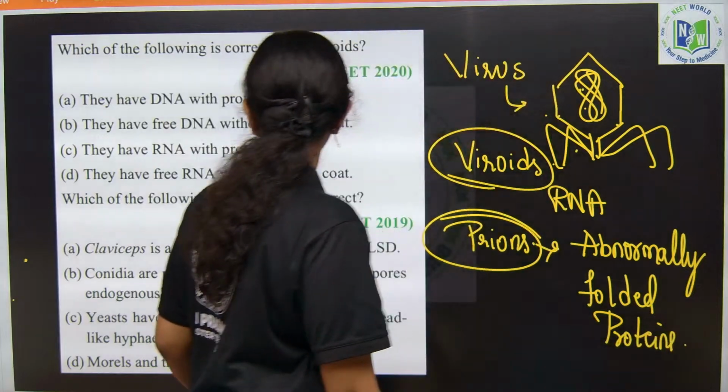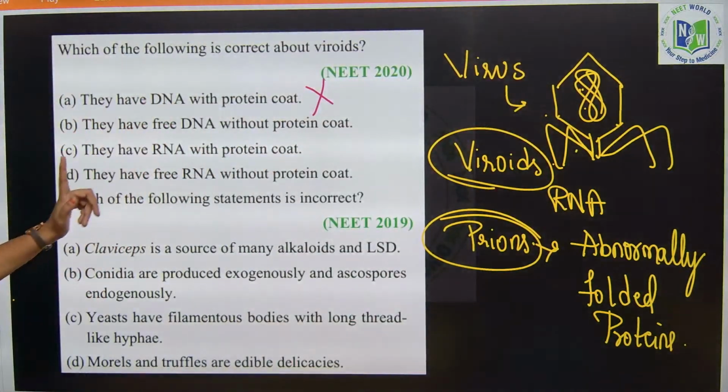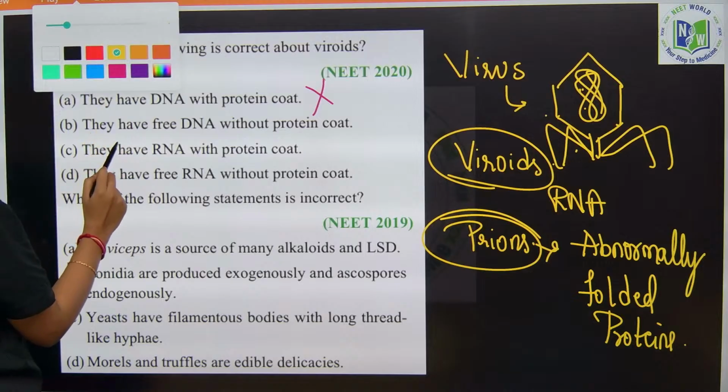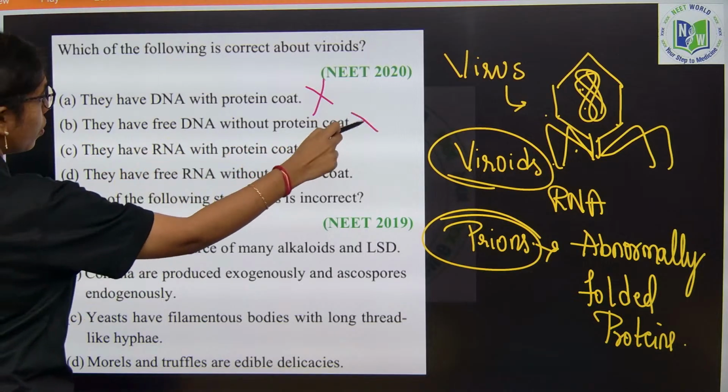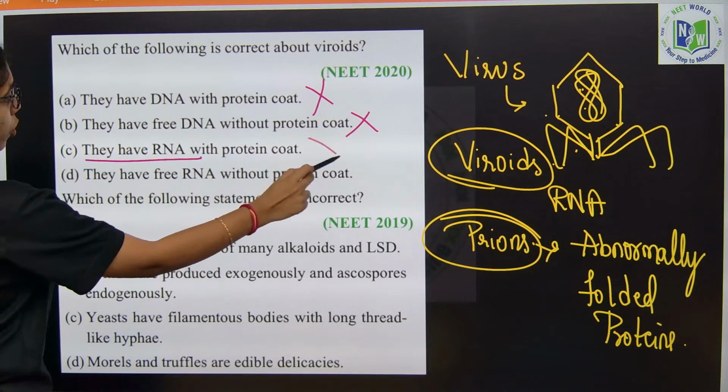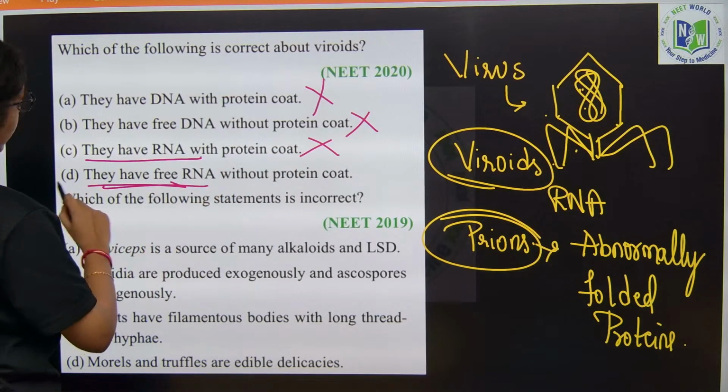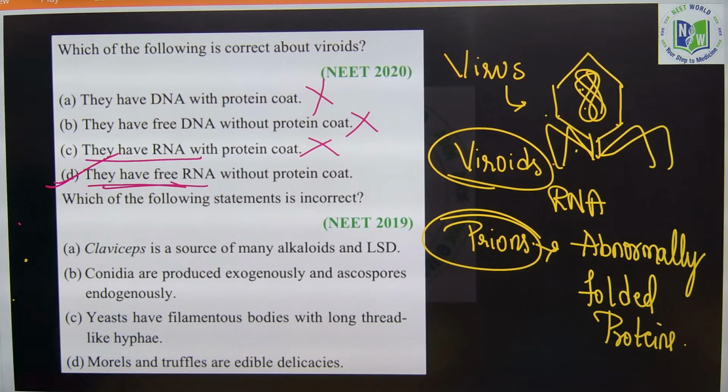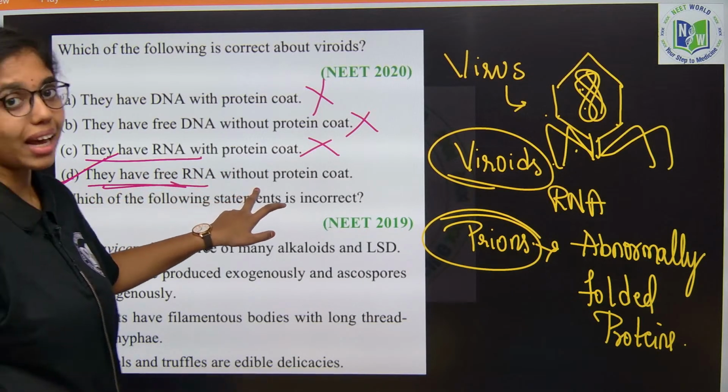Clear? Now here, they have DNA without protein coat? No. They have RNA with protein coat? No. They have free RNA without protein coat, that is option D. So they have free RNA without protein coat, those are viroids.